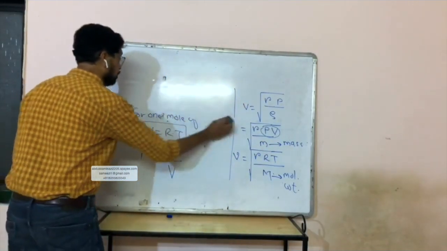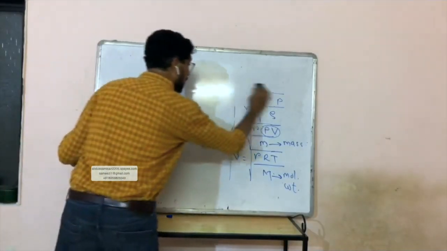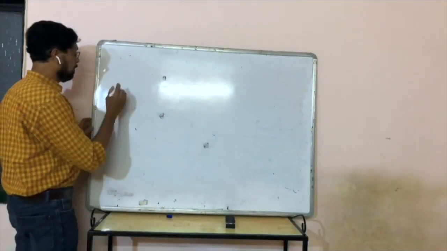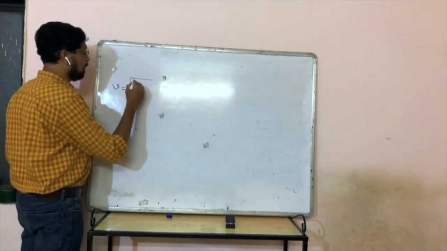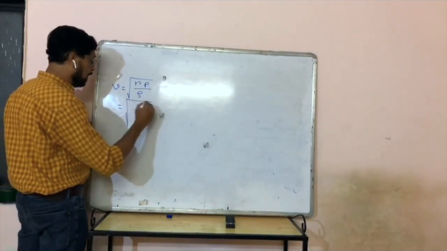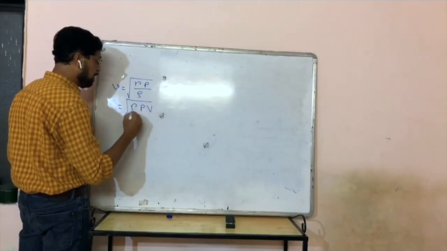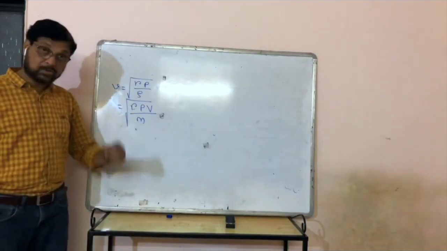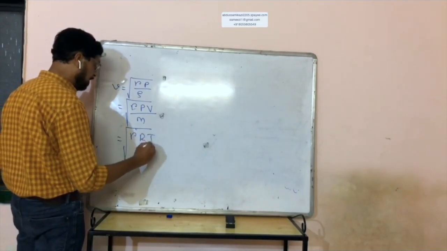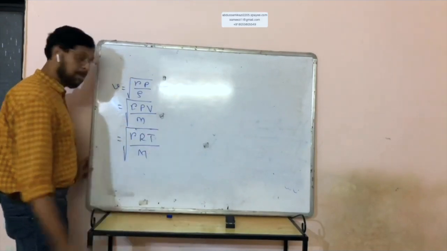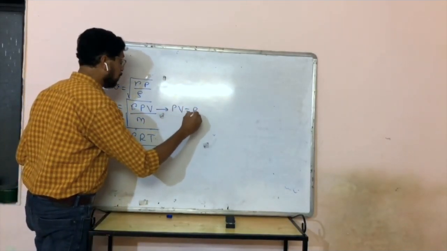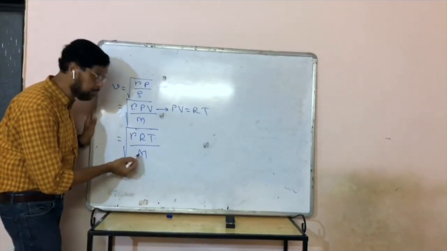So according to the corrected formula, velocity of sound in a gas is under root gamma P by rho, or it is equal to under root gamma PV by m, mass of the gas, or it is equal to under root gamma RT by capital M. Now PV is equal to RT for 1 mole. We have used it here.